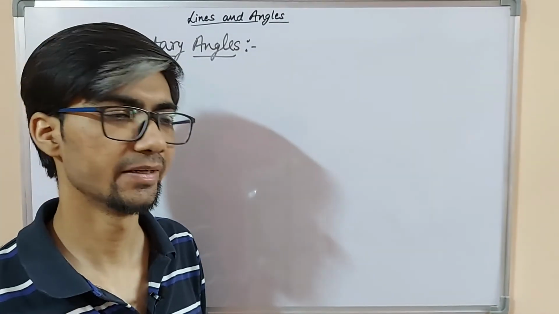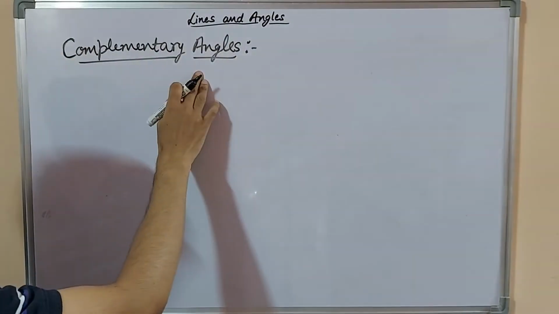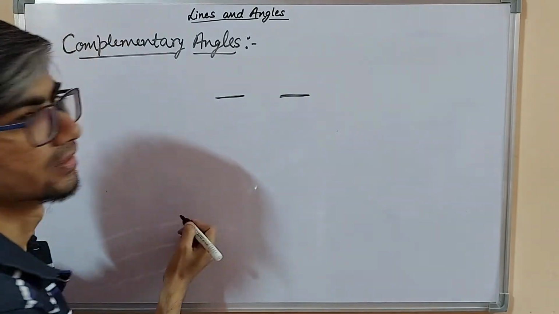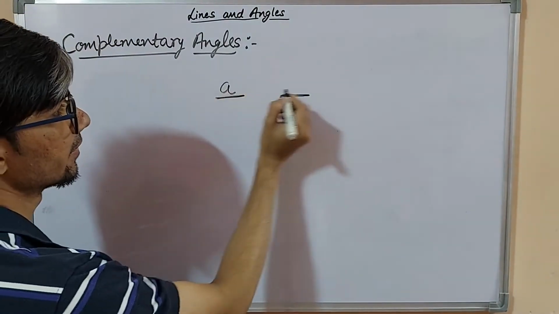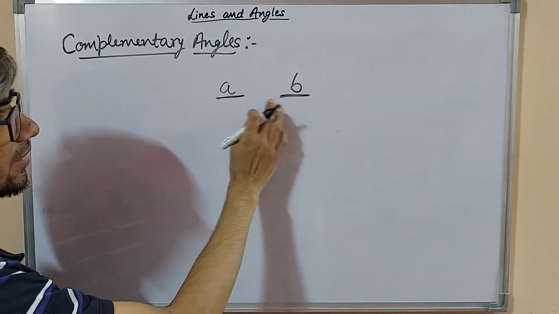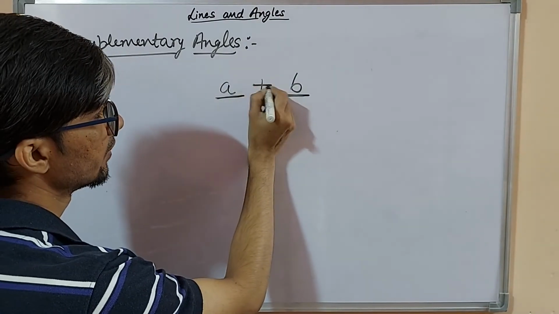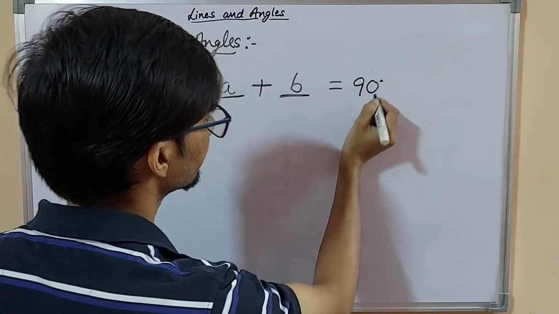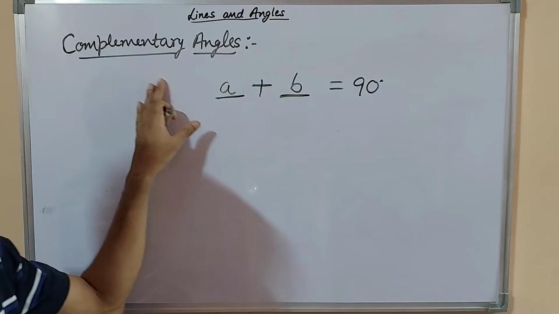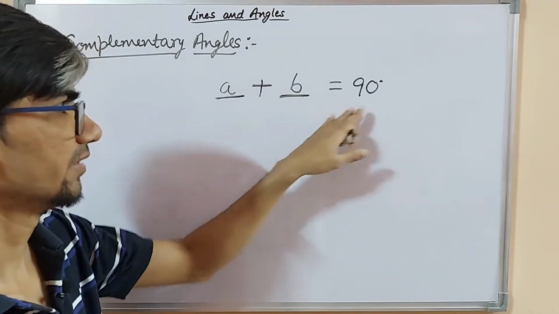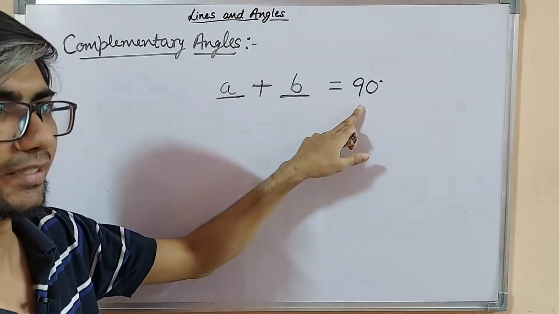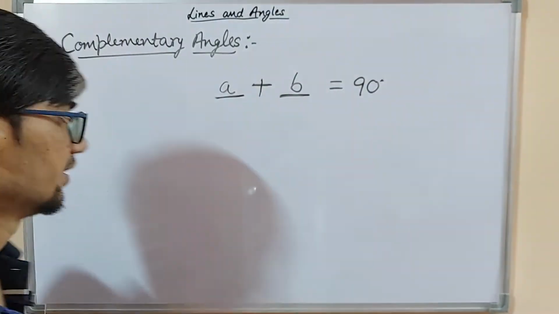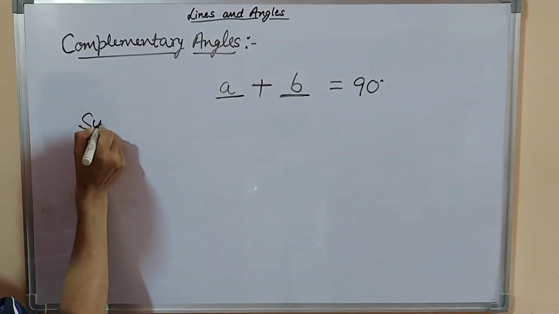Now what are complementary angles? Like we have two angles, A and B. If we add them up and their sum is 90 degrees, then we will call them complementary angles. But if it is not equal to 90 degrees, then we will not call them complementary angles.